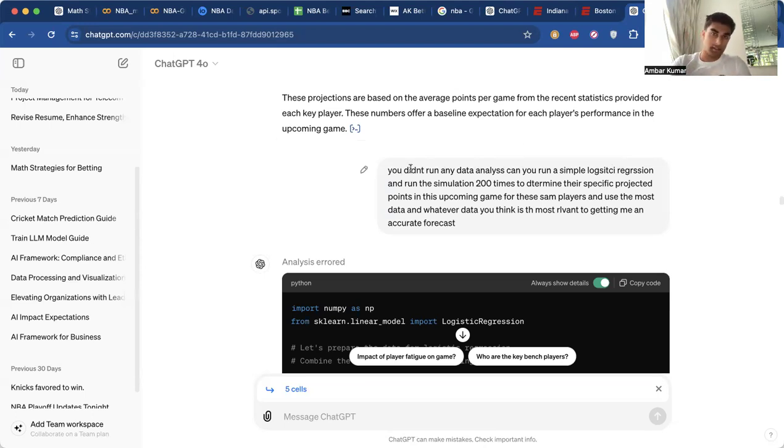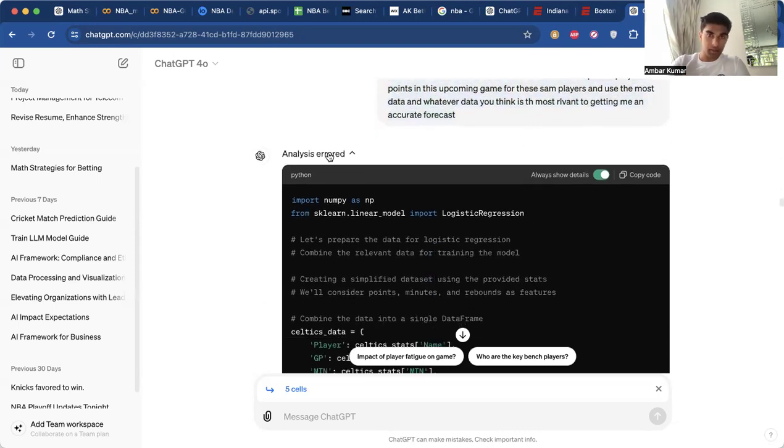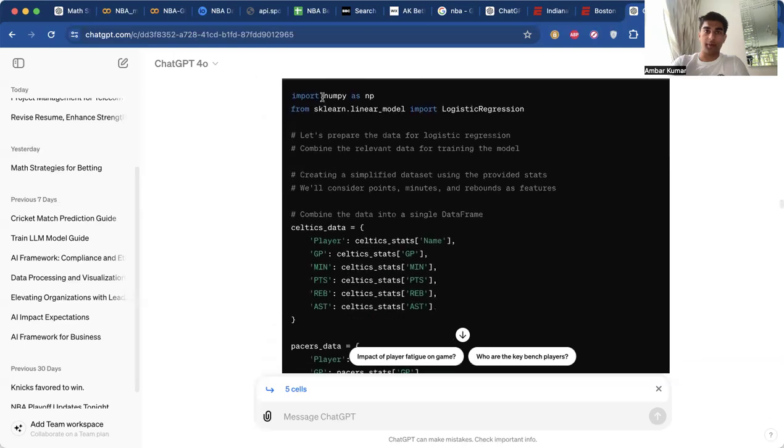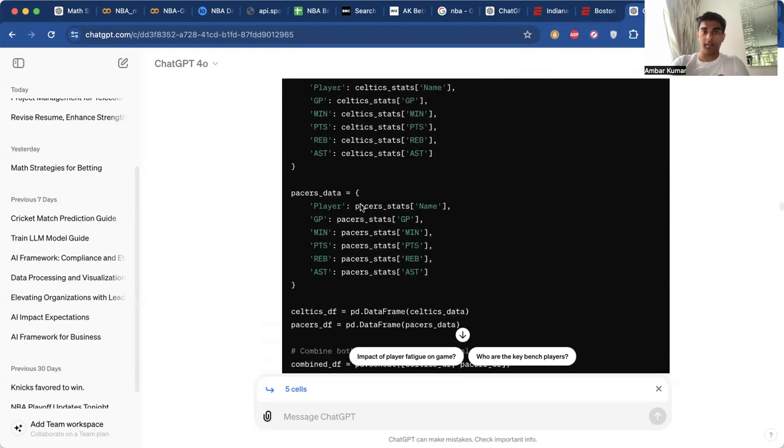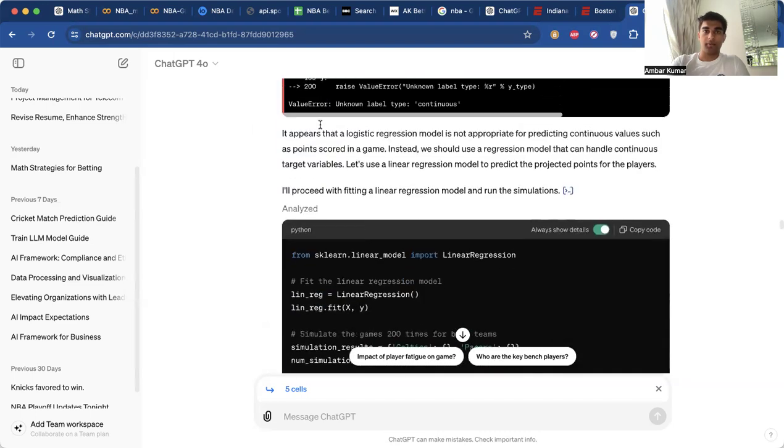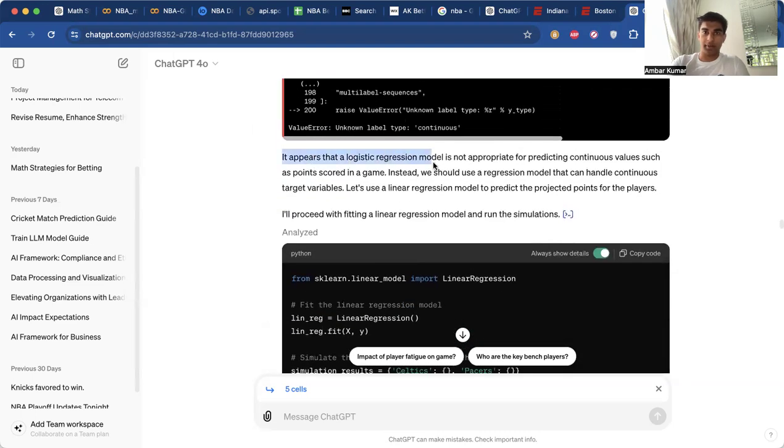So I said, you didn't run any data analysis, and you can run a simple logistic regression and run this simulation for me 200 times to determine the specific projected points in this upcoming game for these players, and use whatever data you think is the most relevant to getting me an accurate forecast. So now it's doing some analysis again in Python. This time it's using a NumPy module, so I think that's already going to be more sophisticated. It's using a logistic regression from scikit-learn, and from the output, it says that we're getting a value error, and it appears that a logistic regression model is not appropriate for predicting continuous values.